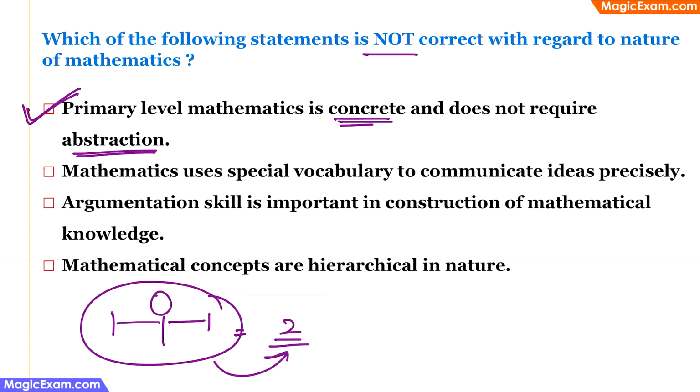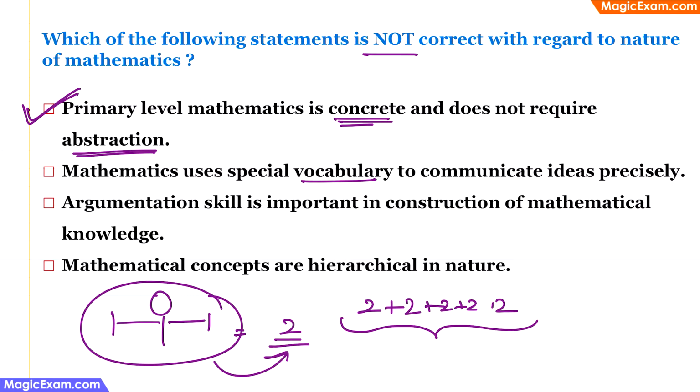Now, let's look at the other options. Mathematics uses special vocabulary to communicate ideas precisely. This is a correct statement because in mathematics, we use vocabulary like addition, which essentially means that you should put together 2 and 2. So if I tell you to add 2 plus 2, then I'm using that word addition to communicate precisely what it is that you should be doing here. Therefore, mathematics uses special vocabulary.